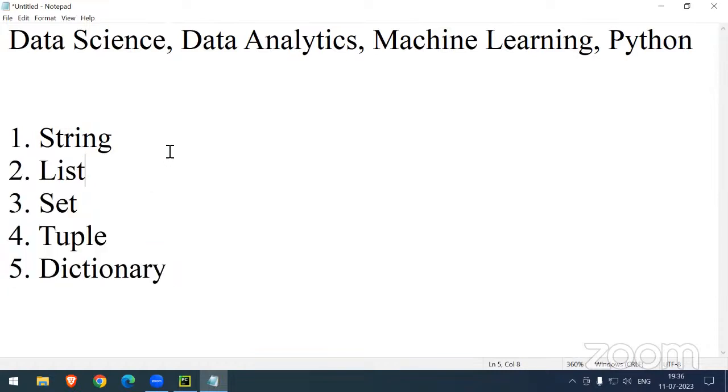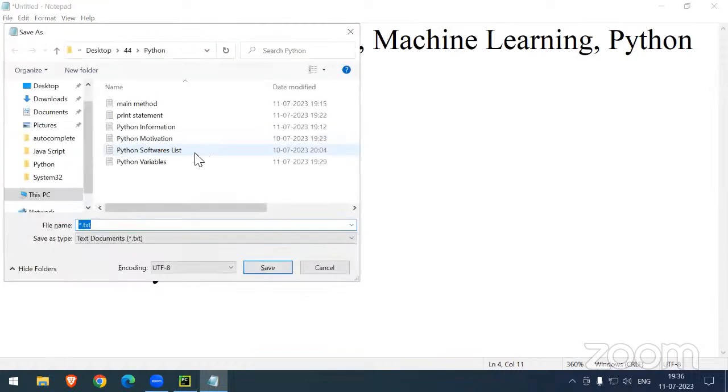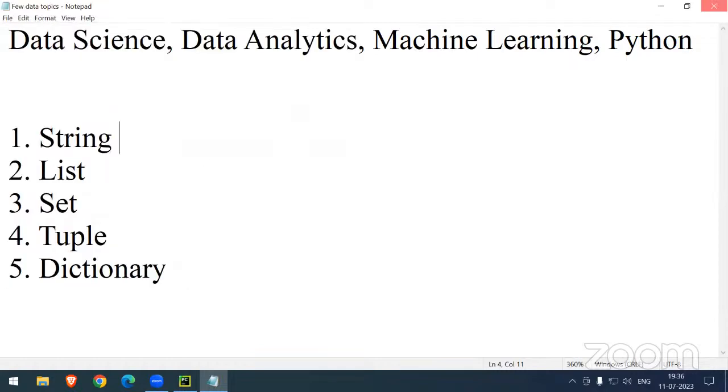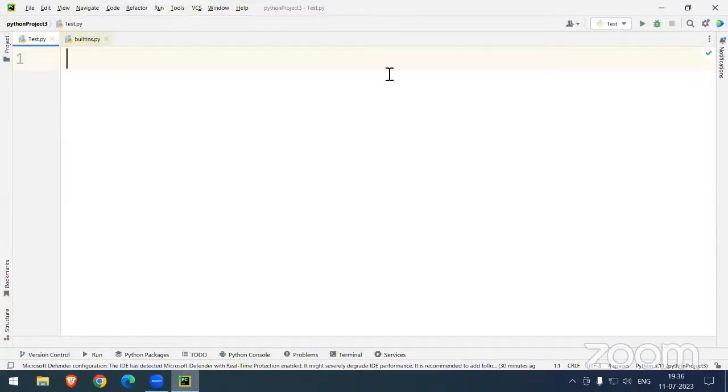So, at the very first, I'm starting with the string topic. Today I will finish the string topic completely, and tomorrow we can see the list clearly. Now, let's work on the strings topic.